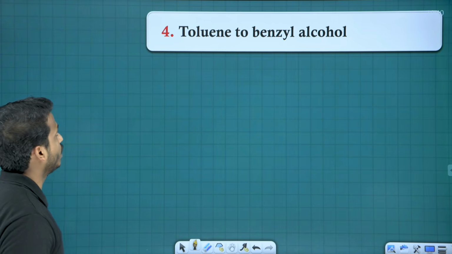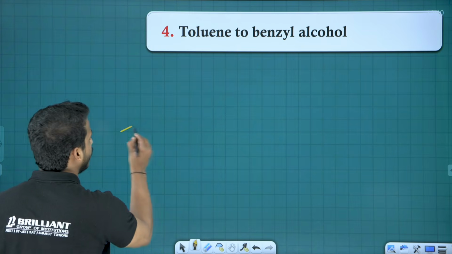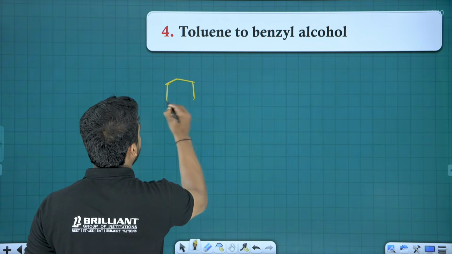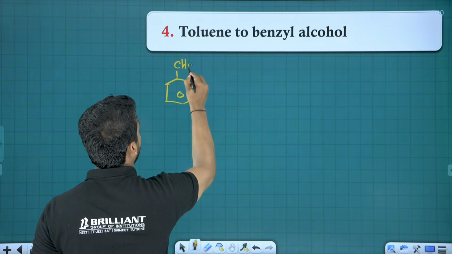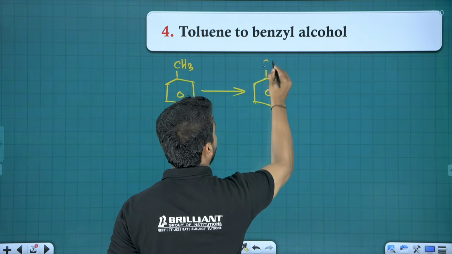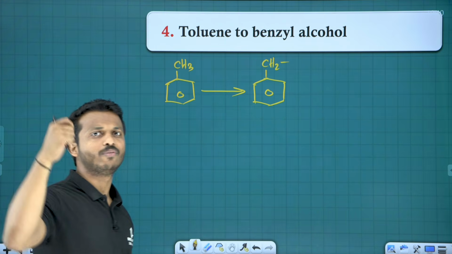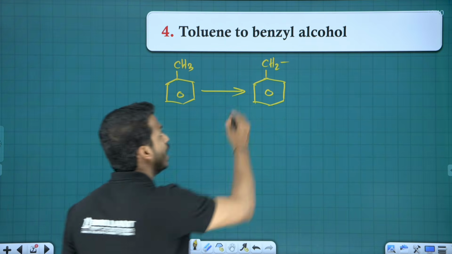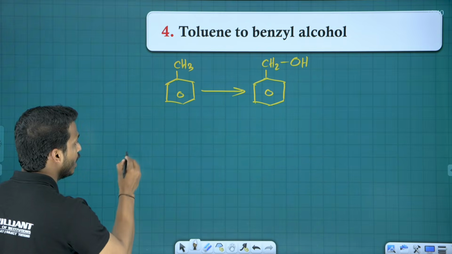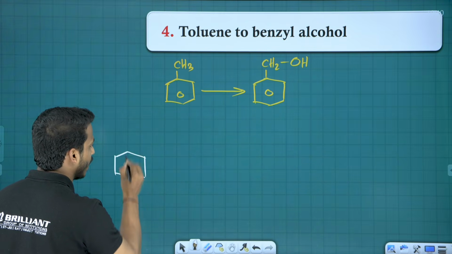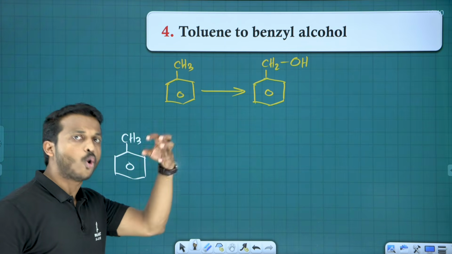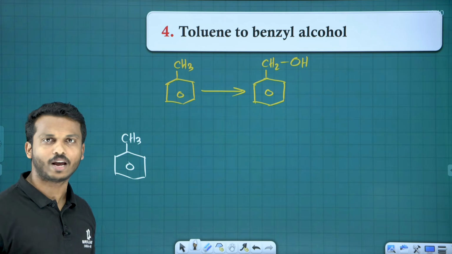Let's go for the fourth question. Toluene to benzyl alcohol. What is toluene? Toluene is benzene with CH3. What is benzyl alcohol? See all, benzene with a CH2OH carbon, this is called benzyl alcohol. How can we do this? It's a two-step process, my dear. So let us start from toluene itself. Toluene is ready. On toluene, how can you bring an OH group? That's a question. Directly we don't have any method.